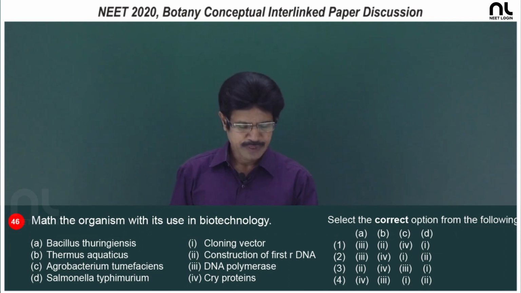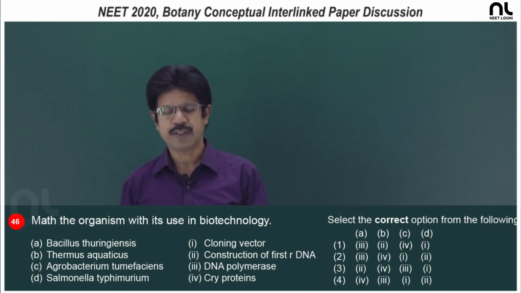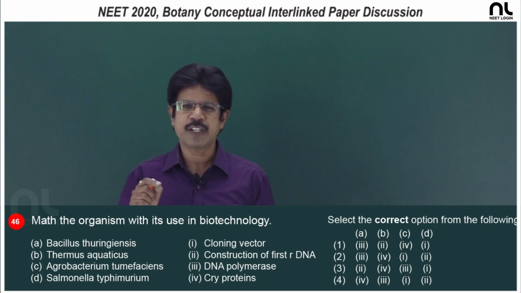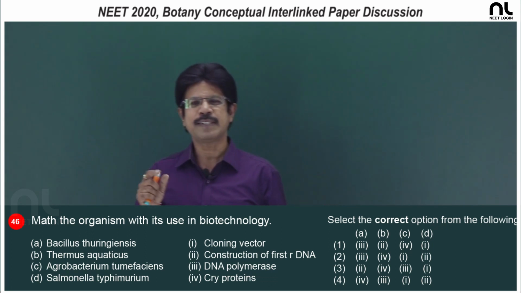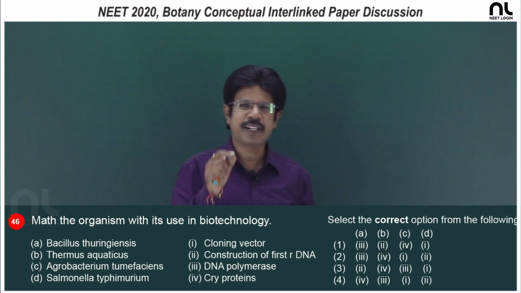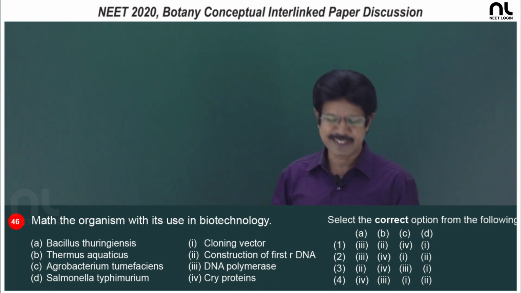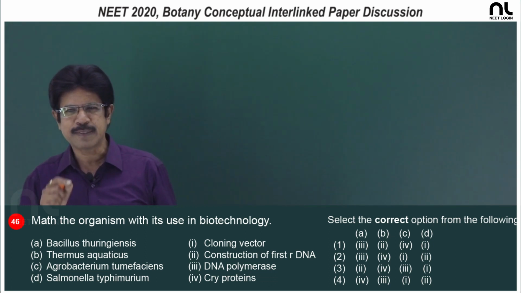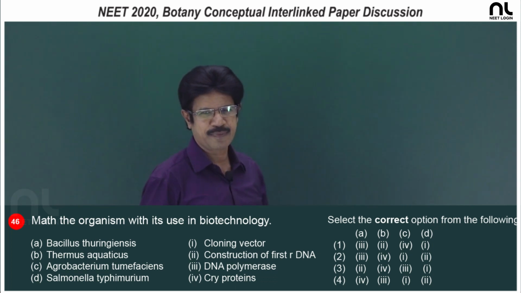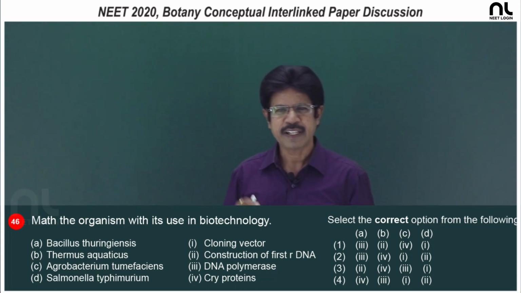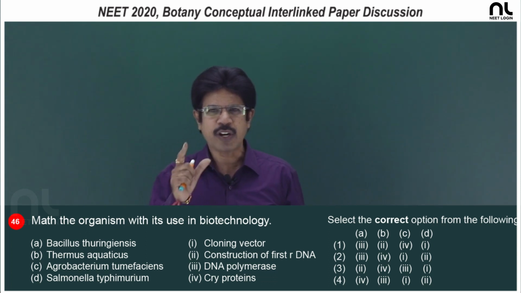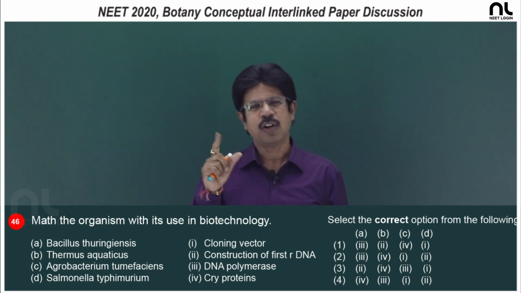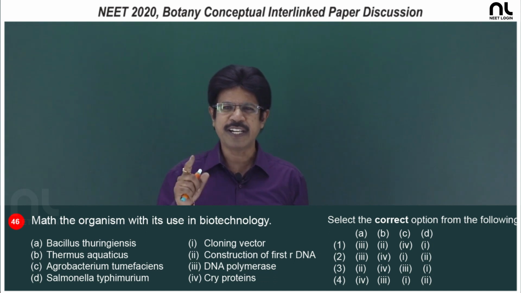Question number 46: match the organism with its use in biotechnology. Bacillus thuringiensis, in a particular phase of growth, produces toxic protein which acts on a particular insect group, the caterpillar larvae. So, it has insecticidal property and it produces toxic proteins called Cry proteins. They are encoded by Cry1Ab, Cry2Ab, Cry1Ac. That is, the choice of the gene depends upon the crop and target pest. Cry1Ab for corn borer, Cry2Ab and Cry1Ac for cotton bollworm.